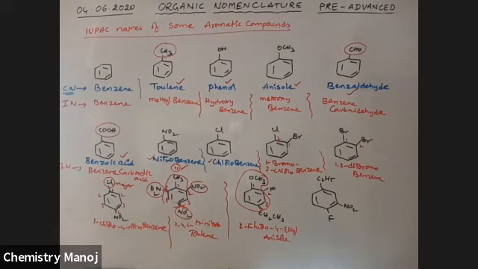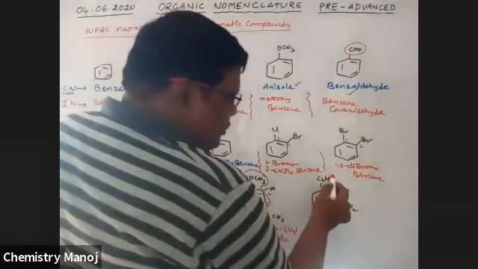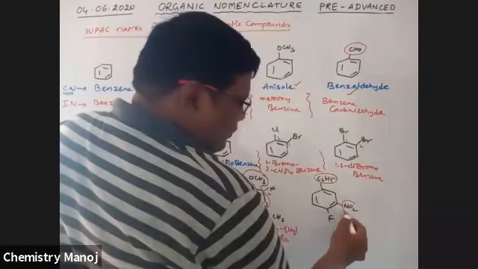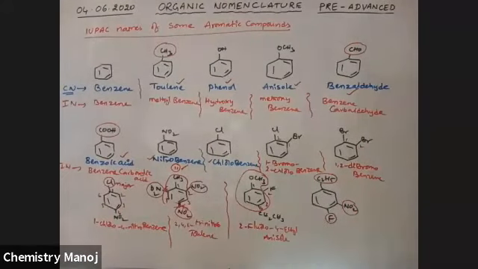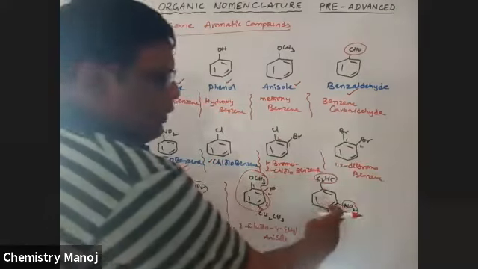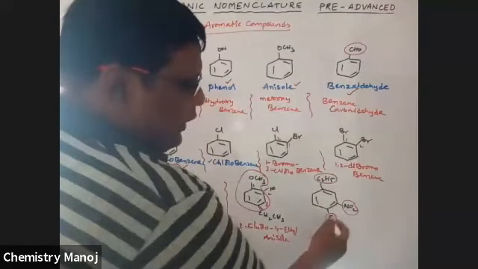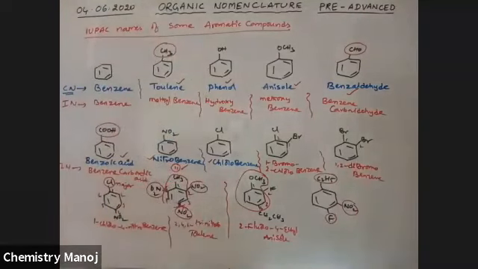Okay. So next, see here, all these three groups are substituents. That's why it is ethyl, it is nitro, it is fluoro. Among these, which is first?